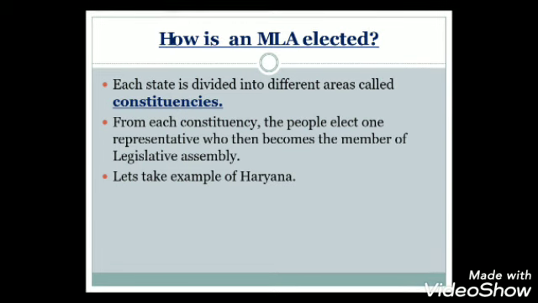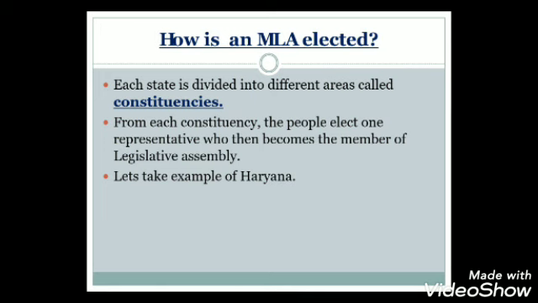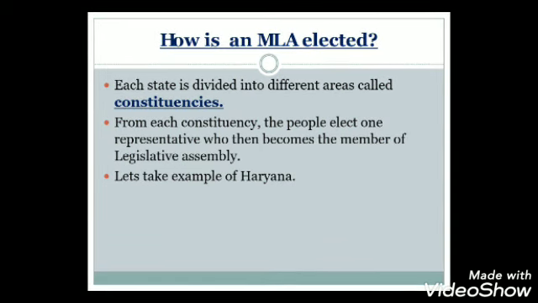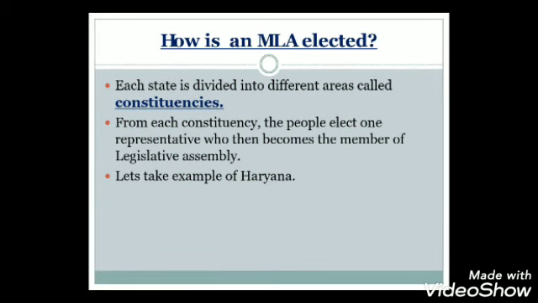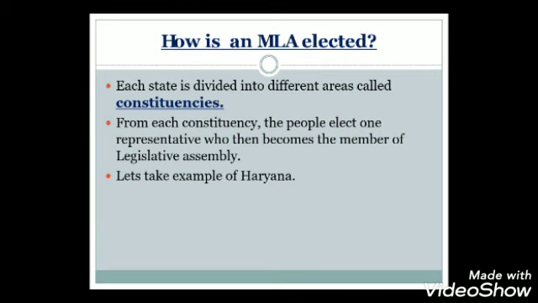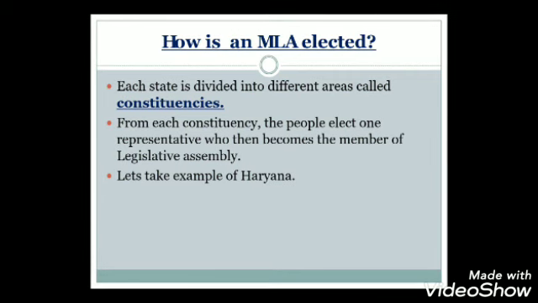Each state is divided into different areas called constituencies. Every state is divided into different parts, and one particular part is called a constituency. From each constituency, the people elect one representative who then becomes the member of the legislative assembly.